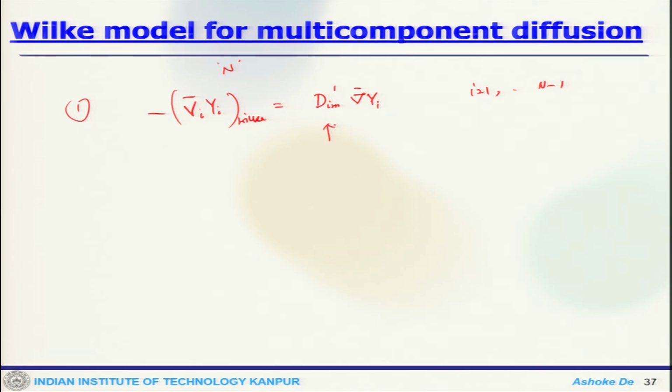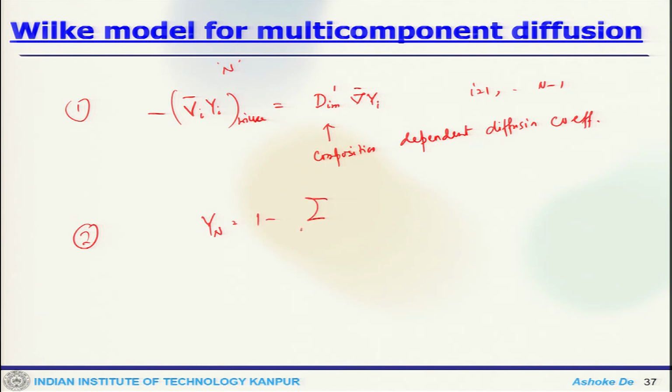Here this is the composition dependent diffusion coefficient. Secondly, we solve for the carrier species, which is 1 minus summation of Y_i, and that guarantees the summation of Y_i equals 1 for i going from 1 to n.